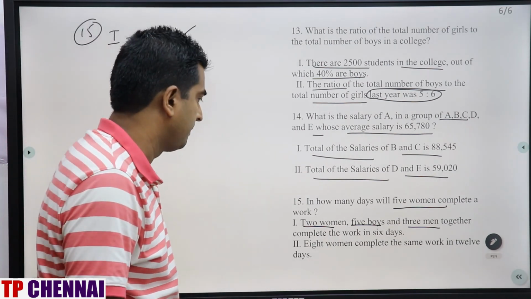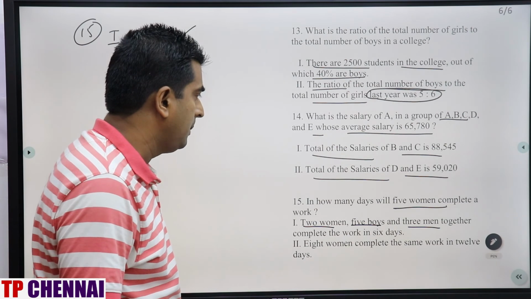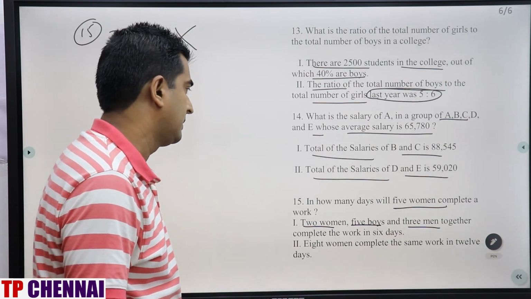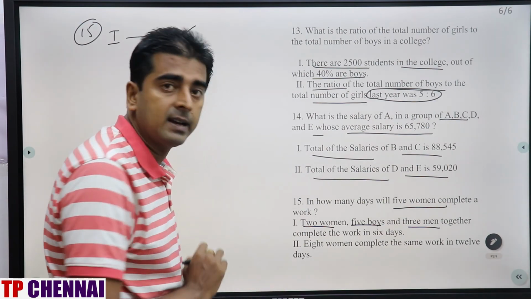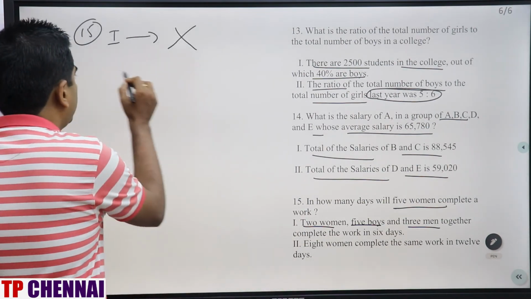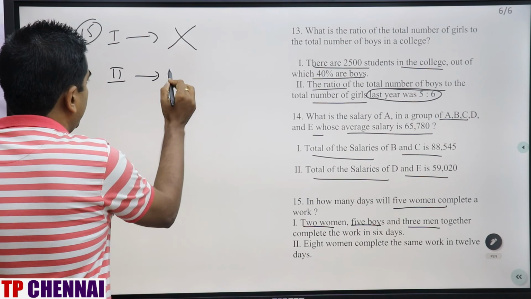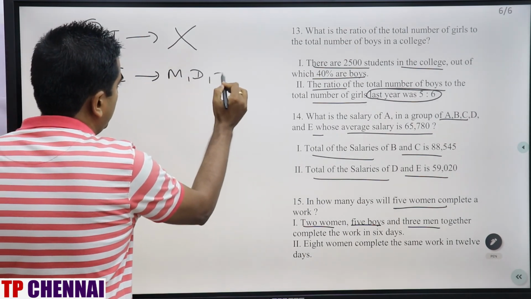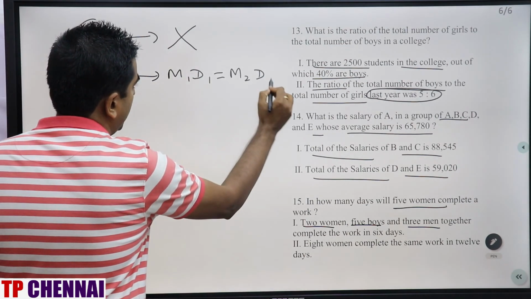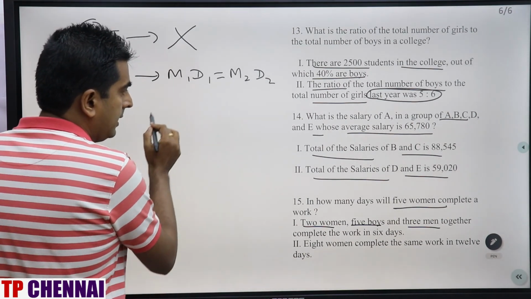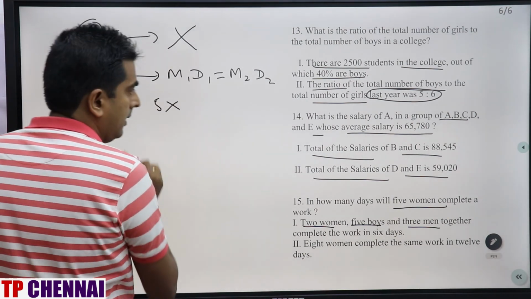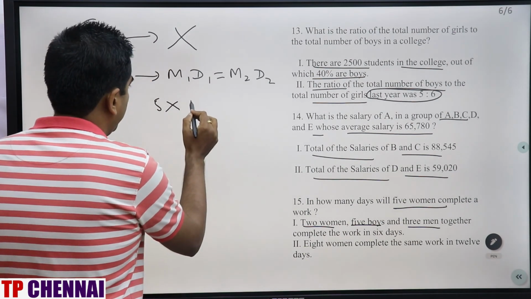Second one. 8 women complete the same work in 12 days. Can you get the answer from the second statement? Yes, because you know this equation: M1 D1 is equal to M2 D2, where M1 and M2 are the number of persons. They are asking to calculate in how many days 5 women complete the work.